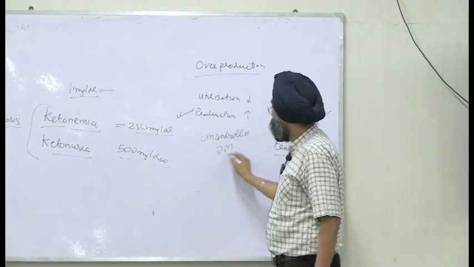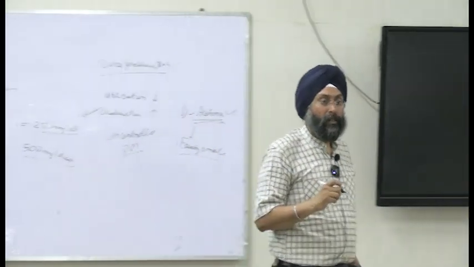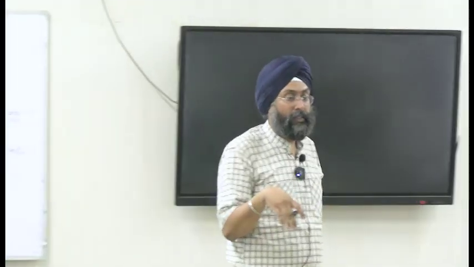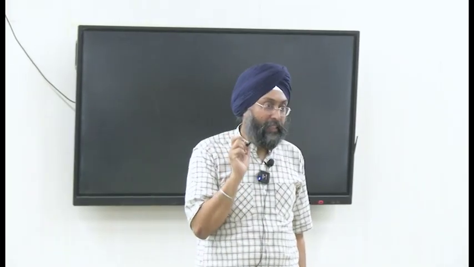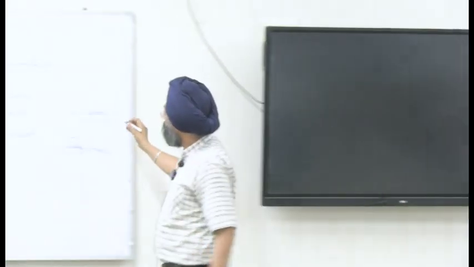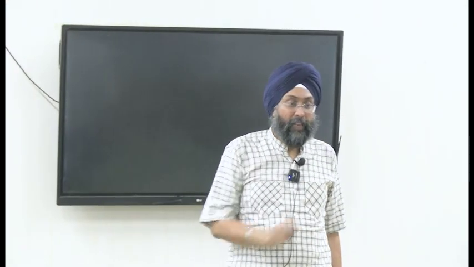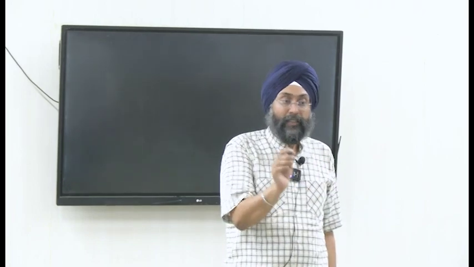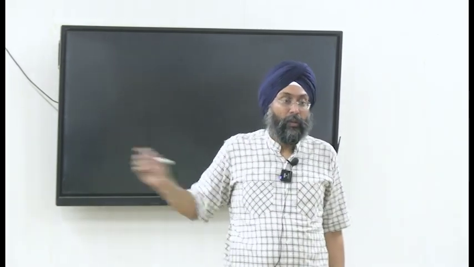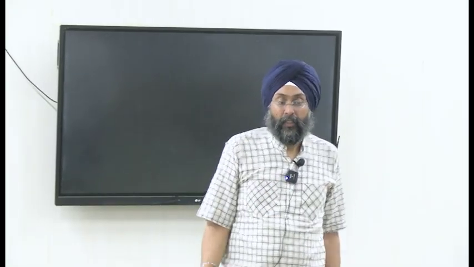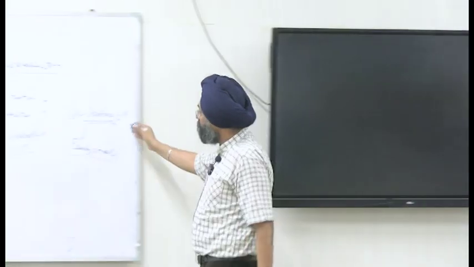And you are working in a remote area. You don't have kits to do the test. How will you examine? First thing is that you will just stand close to him and watch his breath. It has constant breathing, and the second is that it will have a fruity smell from his breath, right? And moreover, what you can do, ask him to micturate in some field. When he micturates, the urine will contain some sugar. The ants will come because the urine is sweet, right? So clear? Overproduction.